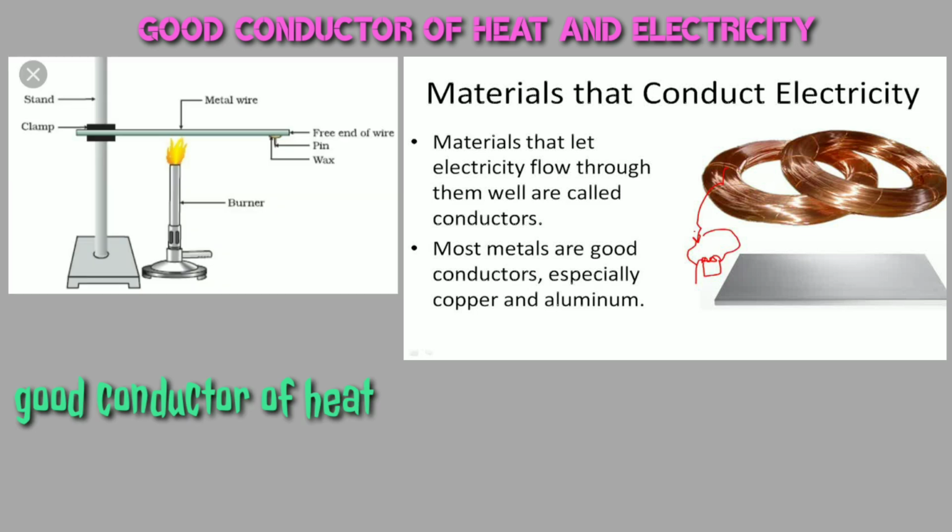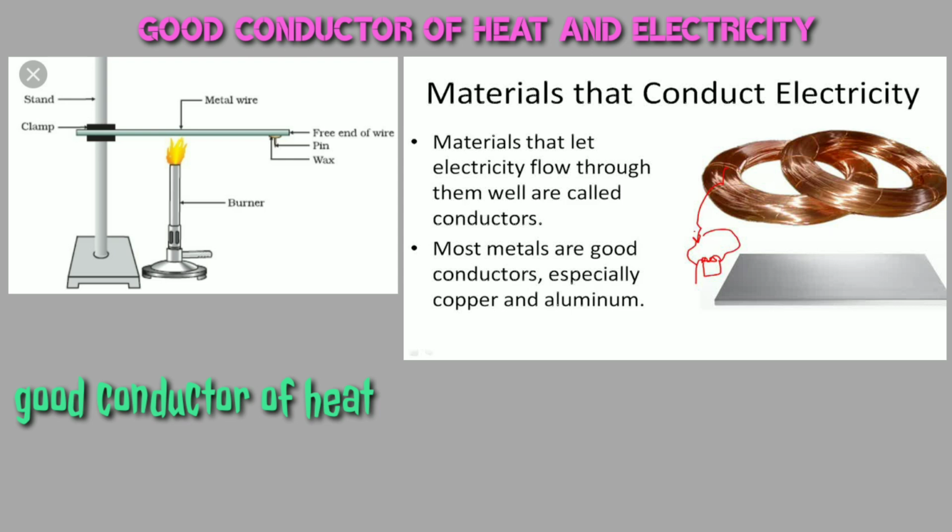Now the next and very important property of metals is that they are good conductors of heat and electricity. How are they good conductors of heat? This we can show with the help of an activity. Take an iron rod, put it on the heat, and on the other end of the iron rod we can stick some iron nails with the help of wax.